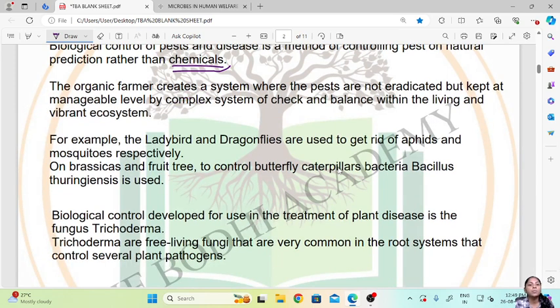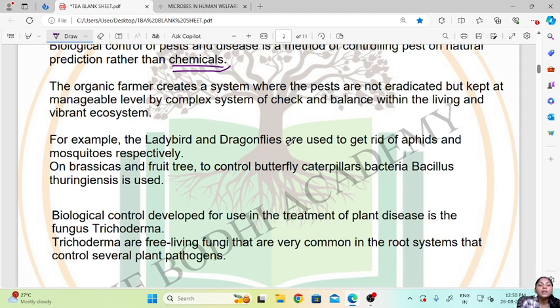Now the organic farmer creates a system where the pests are not eradicated but kept at a manageable level by a complex system of check and balance with the living and vibrant ecosystem. Okay, so in this method what happens is the pests are not completely eradicated using chemicals or anything, but they are kept at a manageable level. So here the complete eradication of pests doesn't take place, but the number of these pests is reduced to a manageable level.